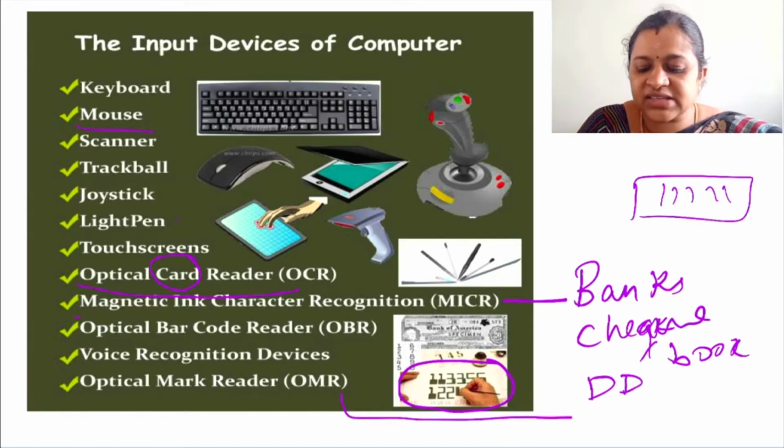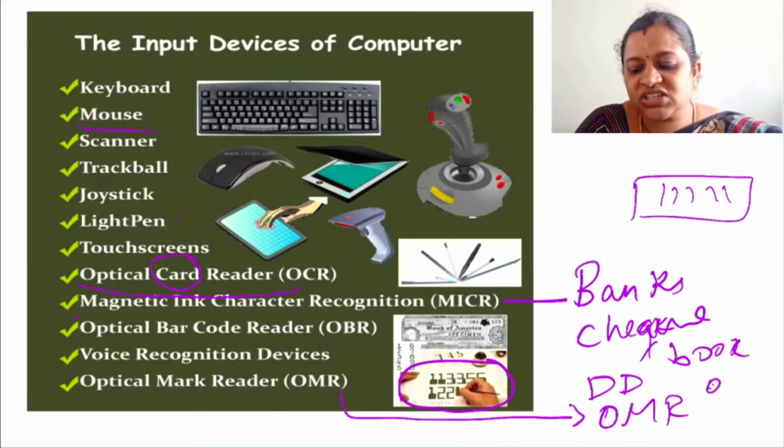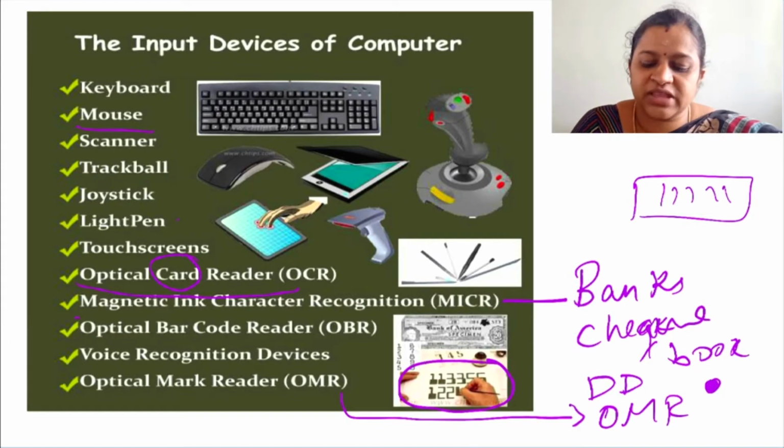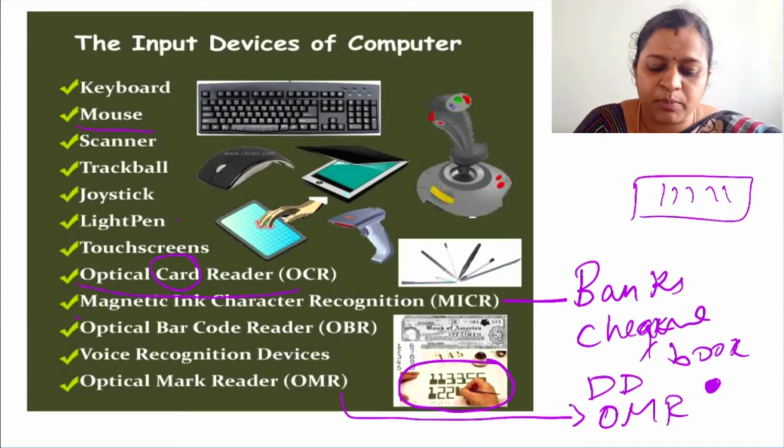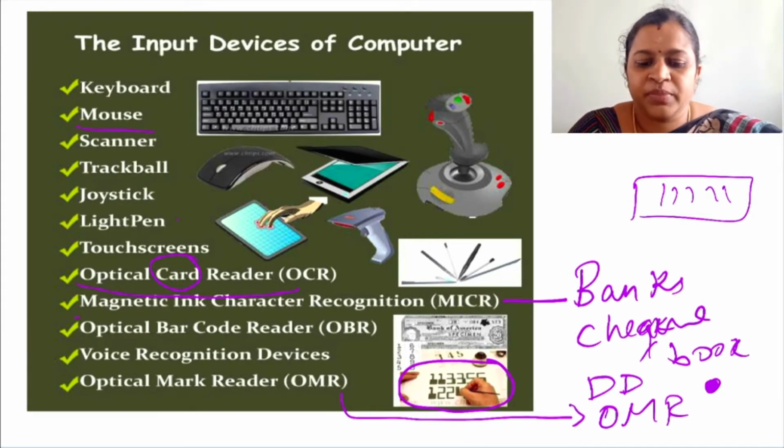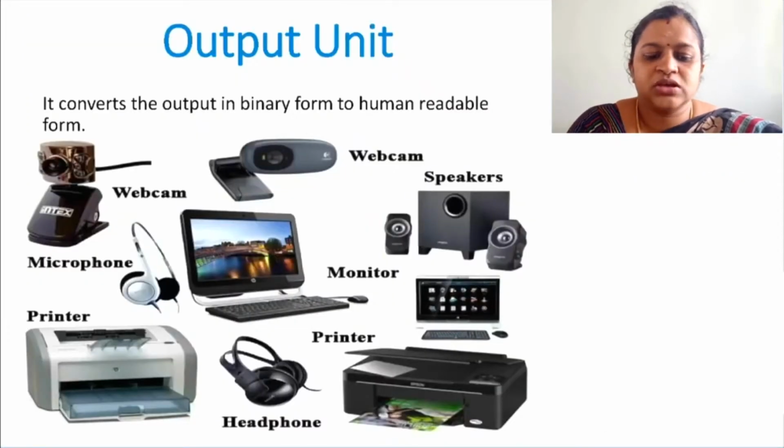So mainly in your entrance exams, you will be having OMR sheets where you will shade like this, which is the correct option. So that can be scanned and corrected with the help of an optical mark reader. So these are the various input devices used in a computer system. Now let us move on to the output unit.